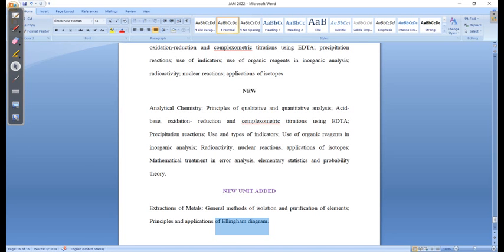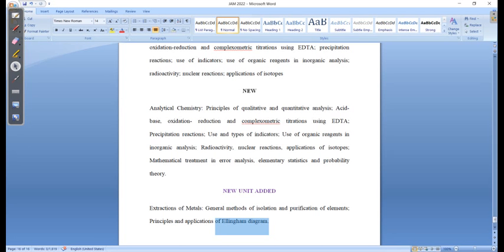Okay, so this is all about the discussion about the syllabus of the IIT JAM 2022, which has now been changed. And in my view, this is very good, that students will have a clear idea what they need to study and what they do not need to study.